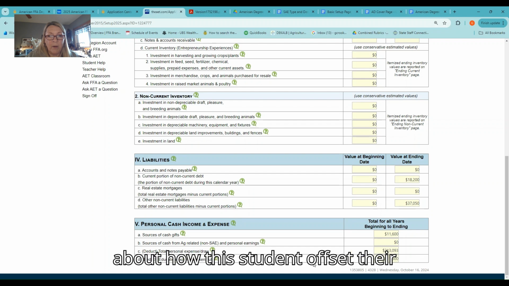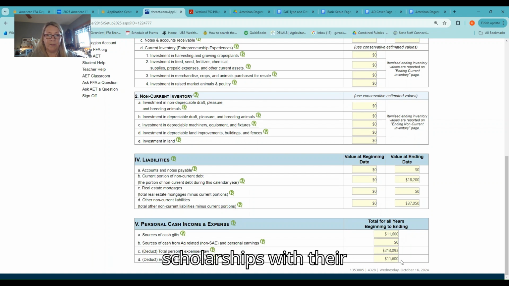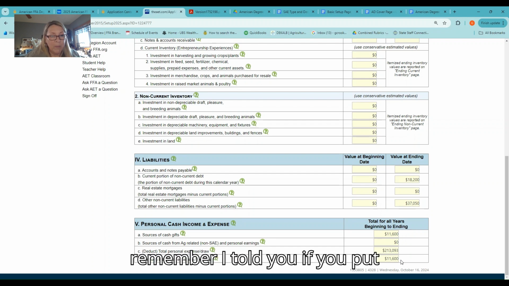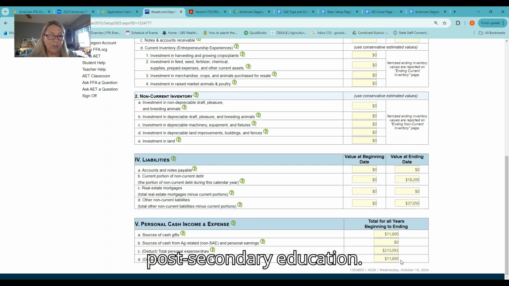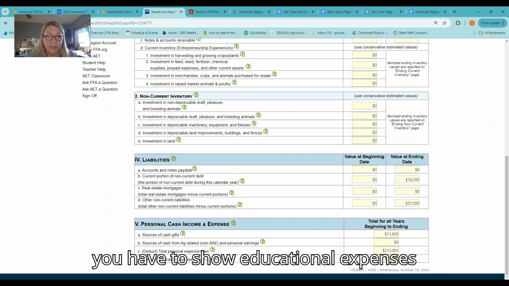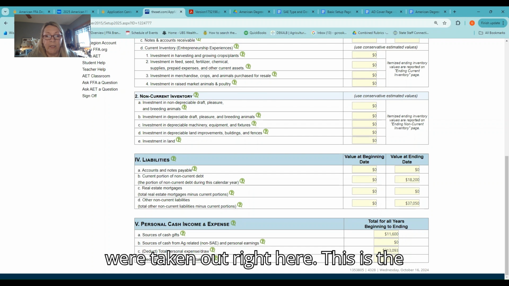We already talked about how this student offset their scholarships with their educational expenses. But remember, I told you if you put post secondary education on your cover page, you have to show educational expenses were taken out right here.